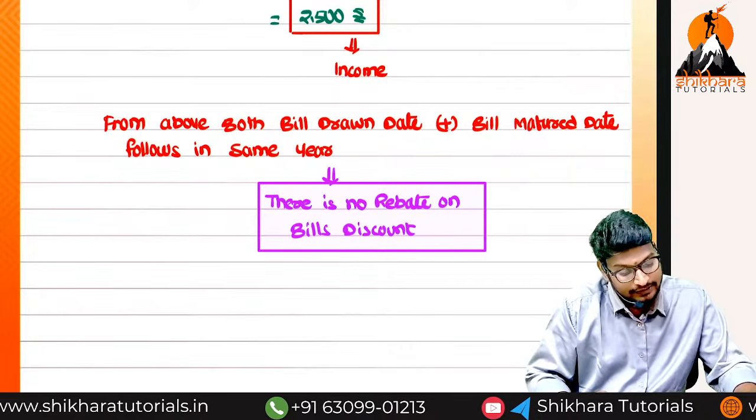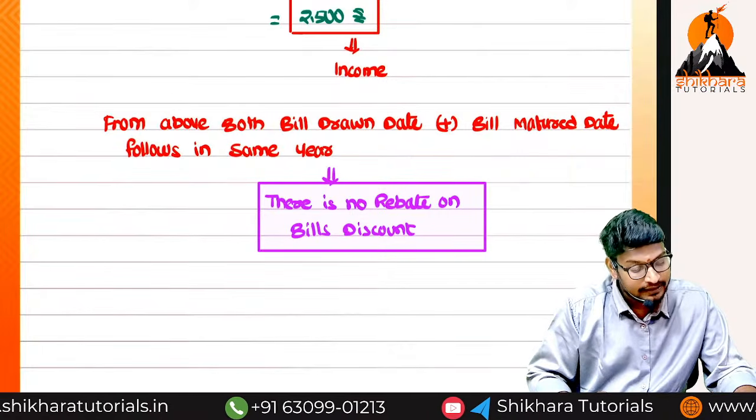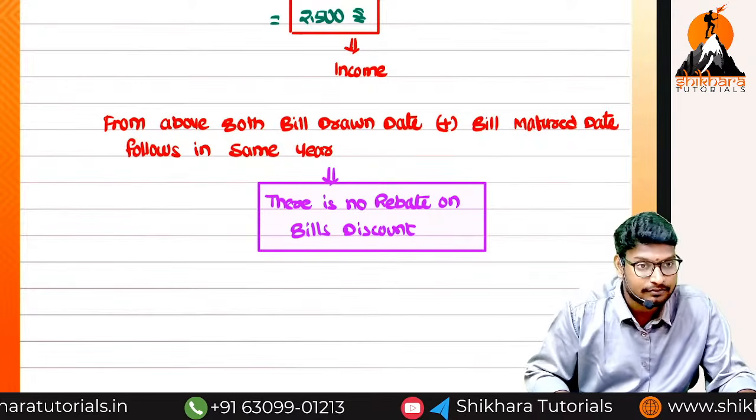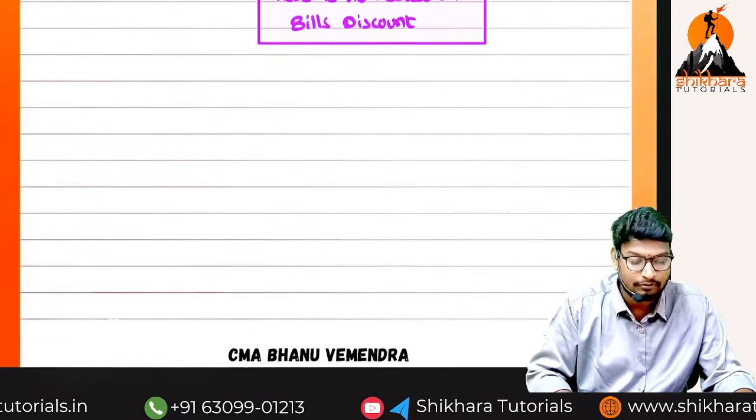Okay, now for this situation we can see the accounting treatment, the entries we need to pass.